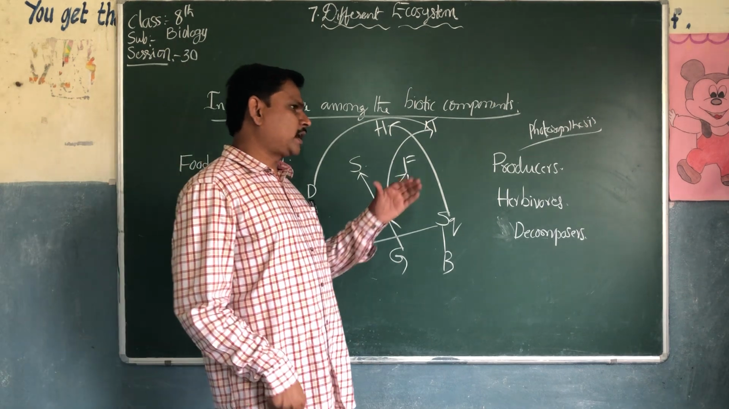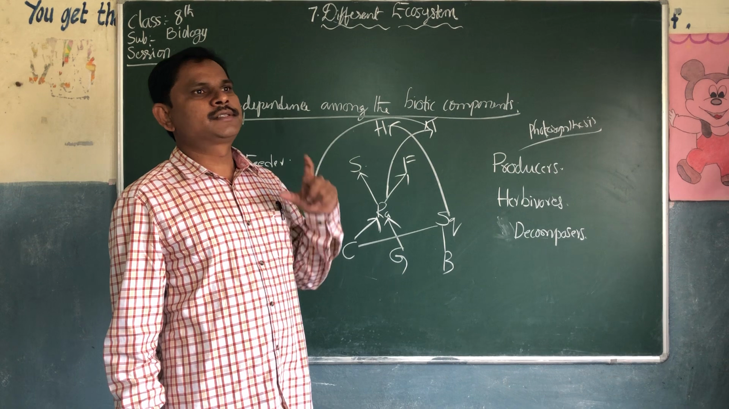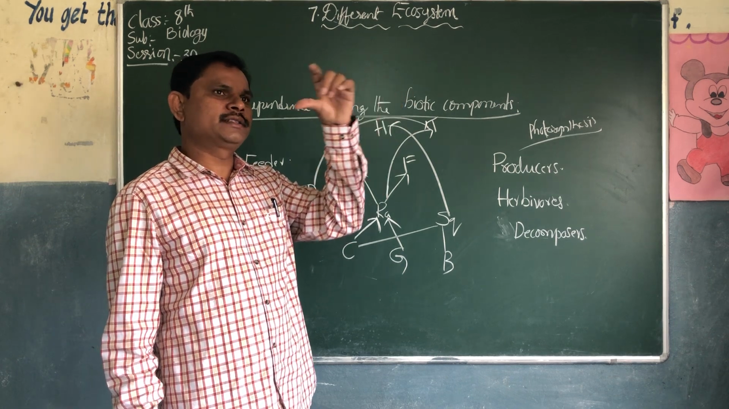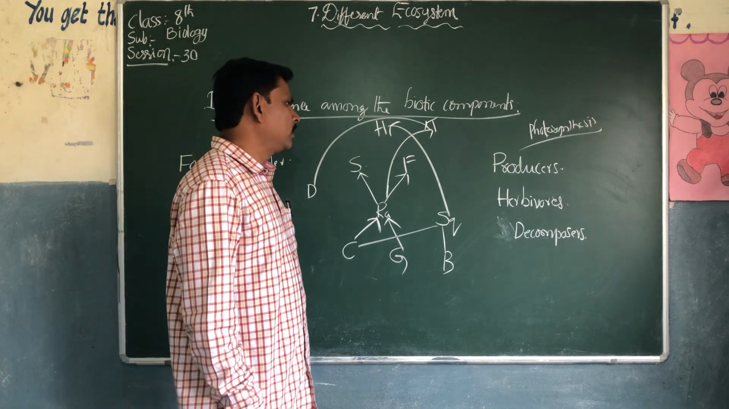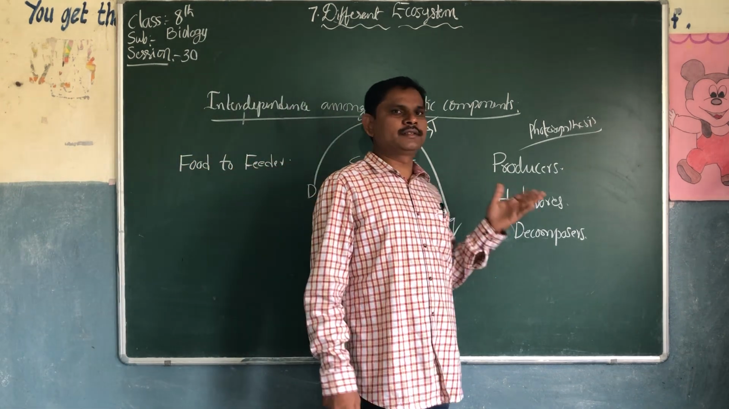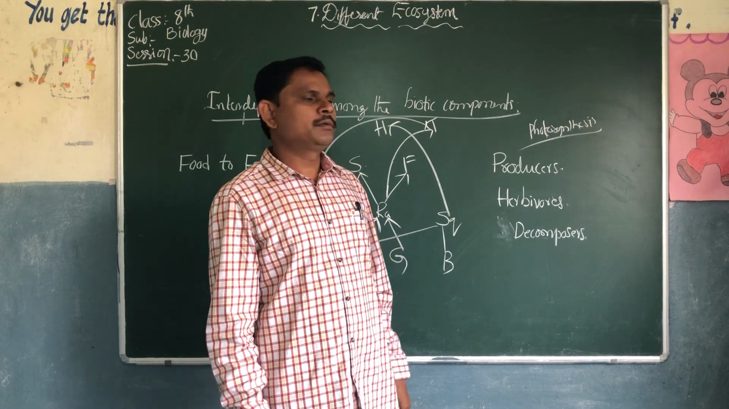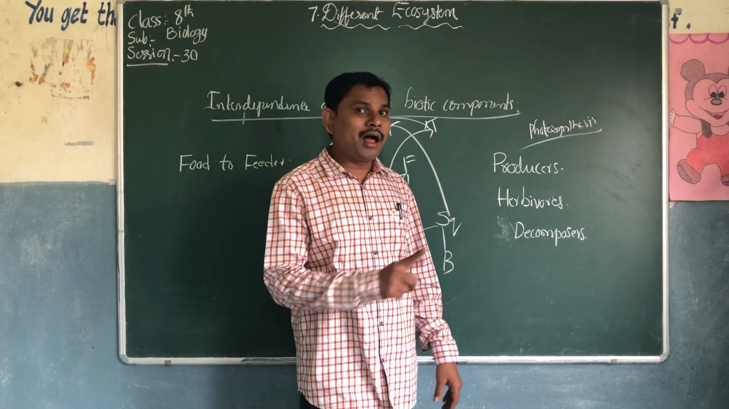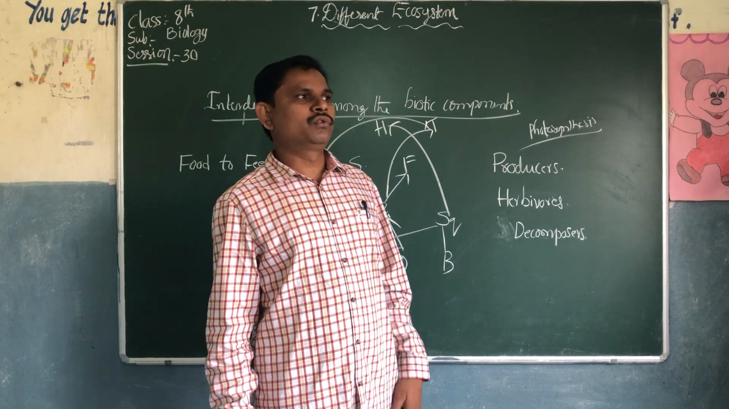Plants take carbon dioxide and water in the presence of sunlight. Sunlight is the main source for the plant to prepare food materials. So producers, the best example is plants. Plants are producers. Not all plants are producers. Some plants cannot prepare their own food.